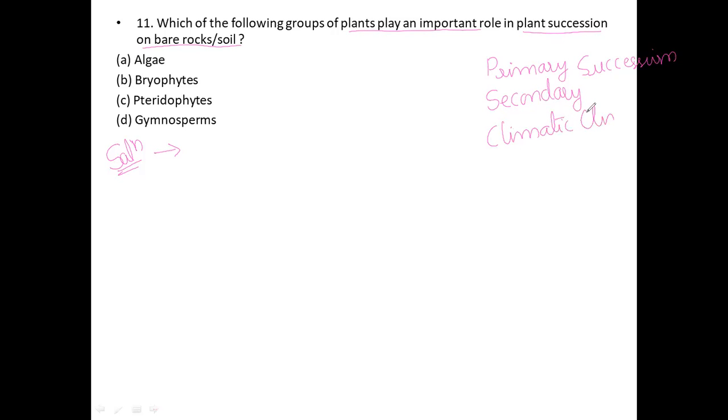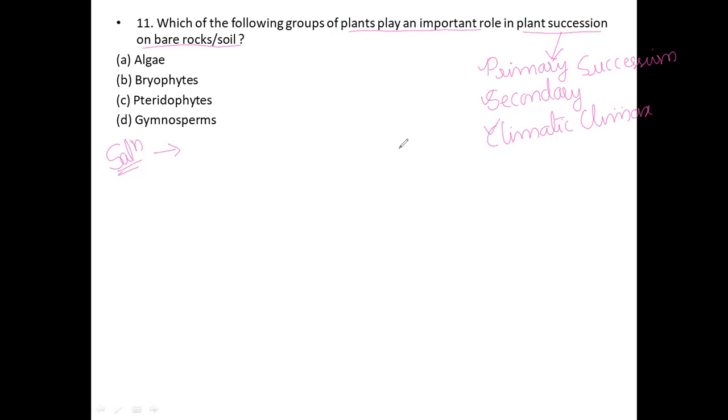So usually in plant succession, we see the different stages, the first stage, the second stage, and the third stage. Here it is nothing but from bare rock to growing plants.